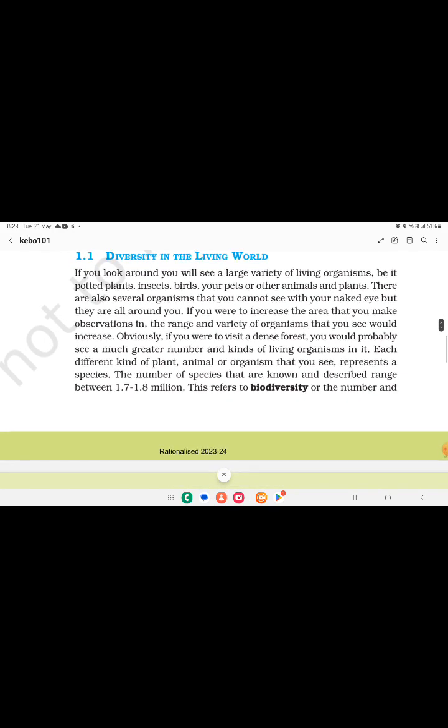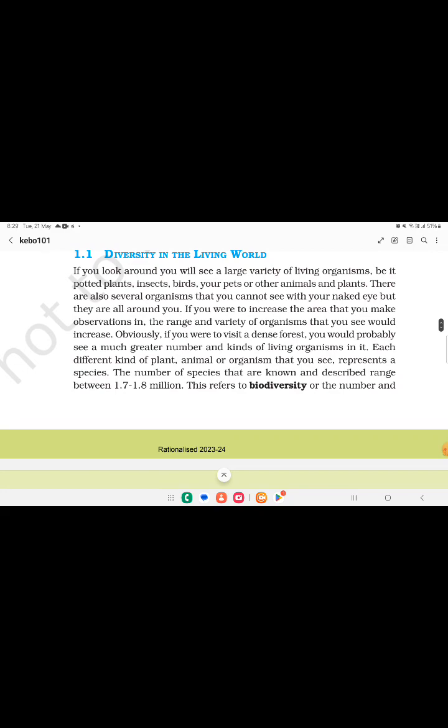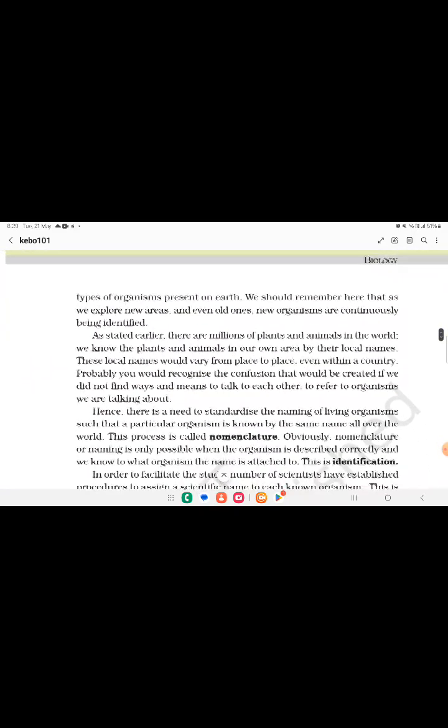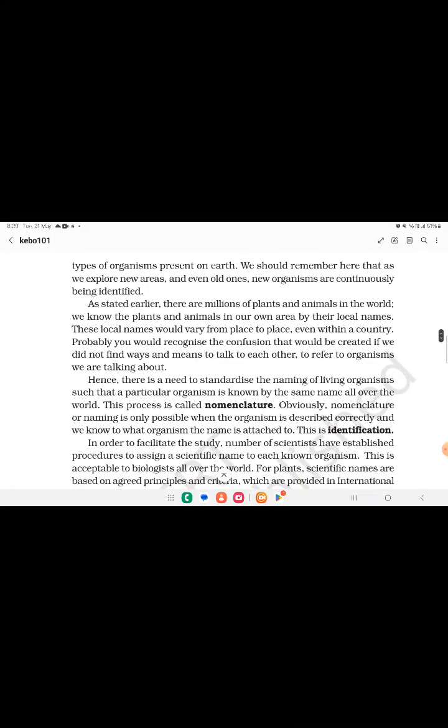Each different kind of plant, animal or other organism that you see represents a species. The number of species that are known and described ranges between 1.7 to 1.8 million. This refers to the biodiversity, or the number and the types of organisms present on earth. We should remember here that as we explore new areas and even old ones, new organisms are continuously being identified.